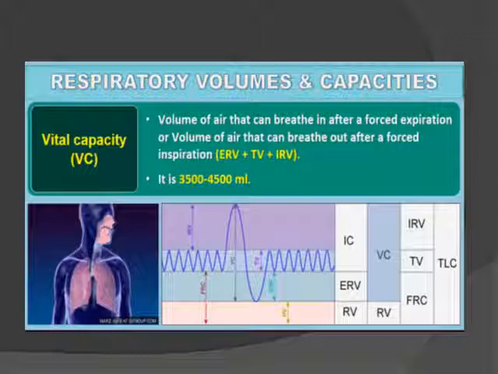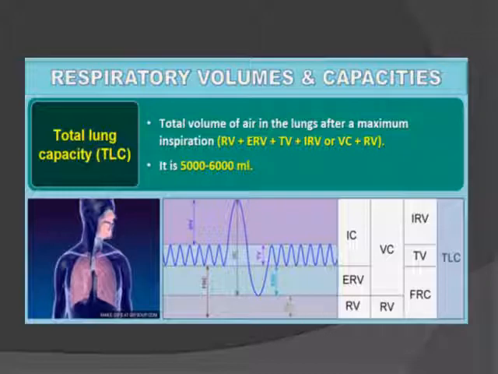This is the sum of tidal volume, expiratory reserve volume and inspiratory reserve volume. We check the vital capacity of sports persons and smokers. When the graph is not up to the mark, it means the vital capacity is not up to the mark.